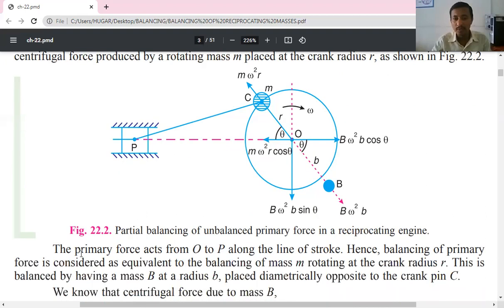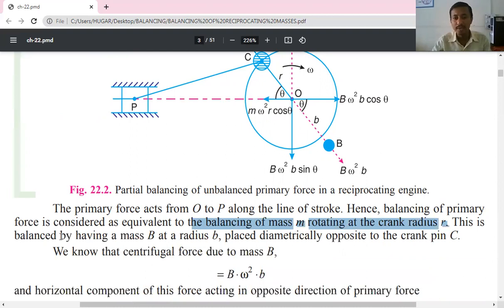Similarly, the primary force acts from point O towards P along the line of stroke. So this is called the line of stroke. Hence, balancing of the primary force is considered as equivalent to the balancing of mass M rotating at the crank radius R. This is balanced by having the mass B at radius b.